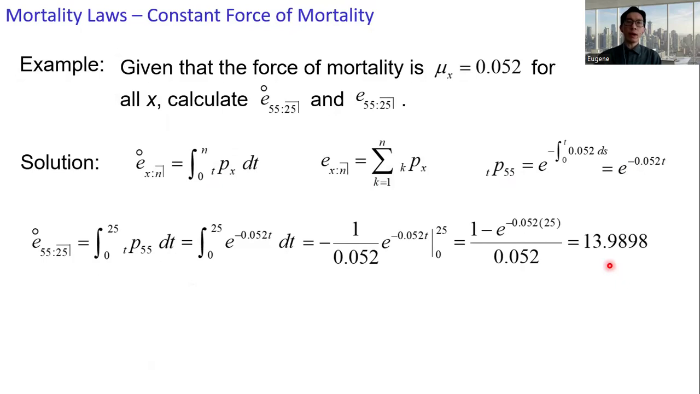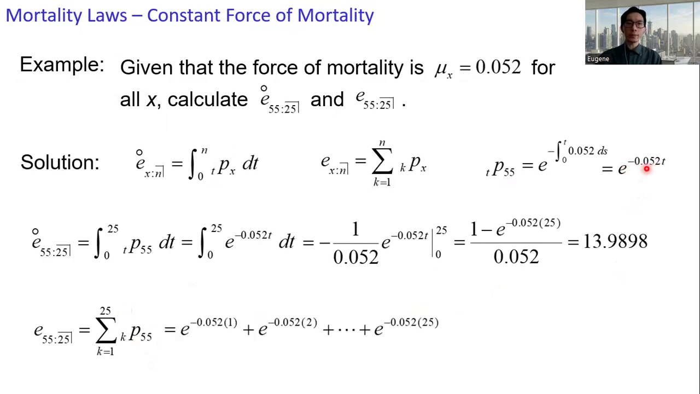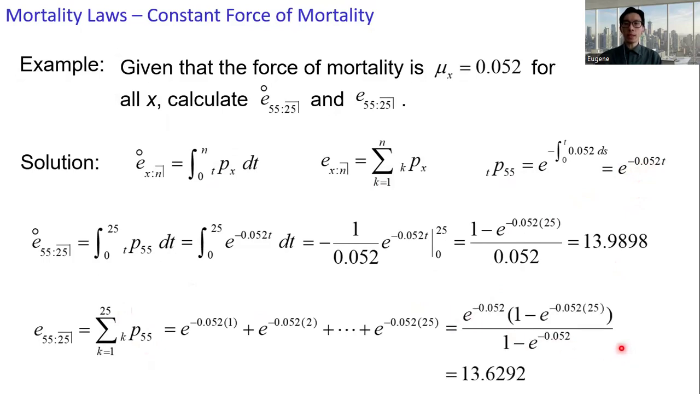And then for the 25 years temporary curtailed expectation, the summation of kp55 from k equals 1 to 25. And again, kp55 is simply e to the power minus 0.052k. And we get the curtailed expectation, which is 13.6292.